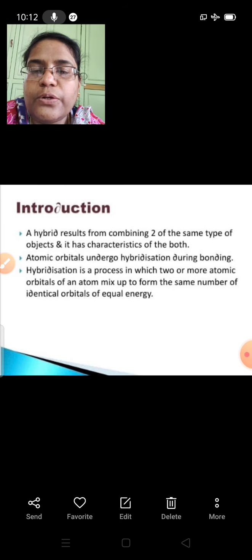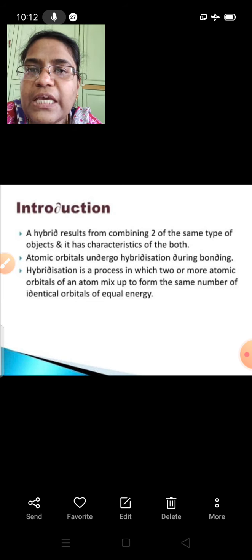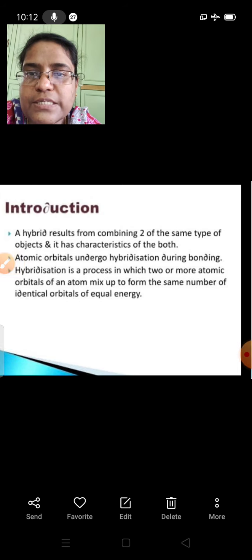I'll just tell you the definition of hybridization. Hybridization is a process in which two or more atomic orbitals of an atom mix up to form the same number of identical orbitals which will have equal energy. So as a result of hybridization, we'll get the same number of orbitals with equal energy. This is the definition of hybridization.